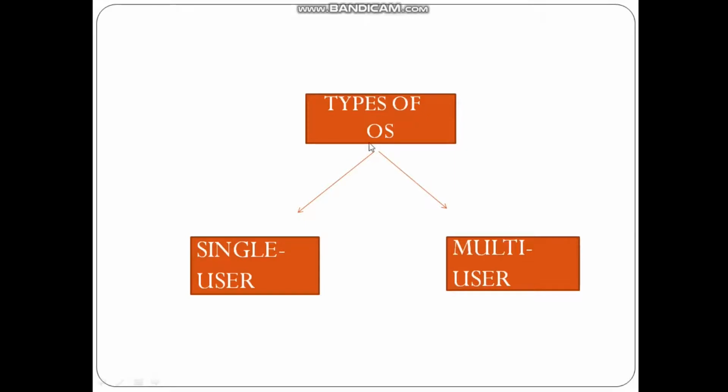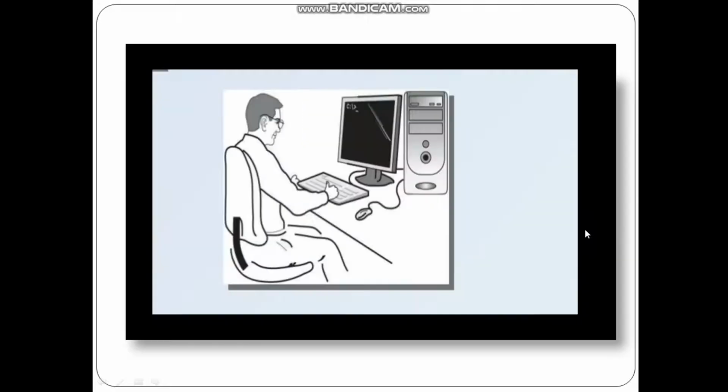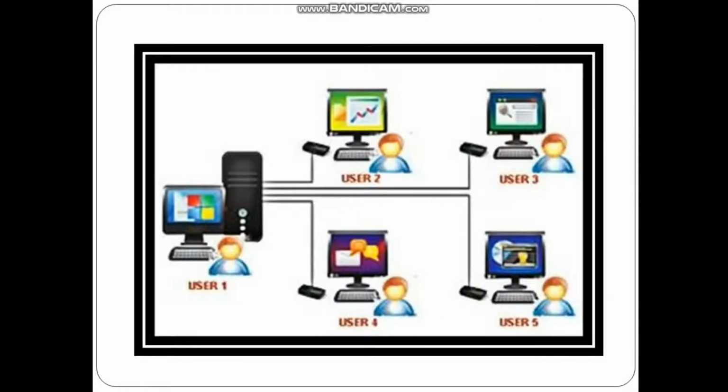Types of operating system. There are two types: single user and multi-user. Single user operating system allows only a single user to perform a task at a time. It is called a single user and single task operating system. Multi-user operating system is used in computers and laptops that allow the same data and applications to be accessed by multiple users at the same time. For example, Linux, Unix and Windows are examples of multi-user operating system.